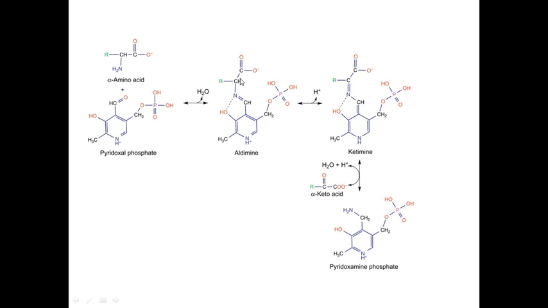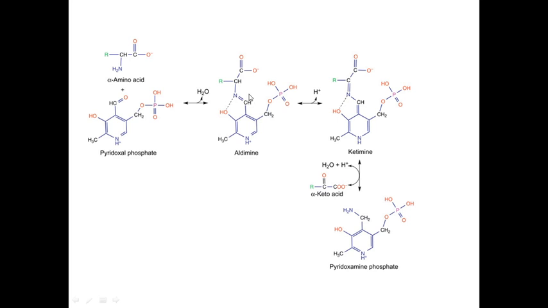It means at the start the bond present in the alpha amino acid is carbon nitrogen, and after hydrolysis we get a C double bond O, means here formation of a keto group, and for this pyridoxal phosphate we get here an NH2 group. It means there is a transfer of this carbonyl group to this amino acid and this NH2 group to this pyridoxal phosphate.